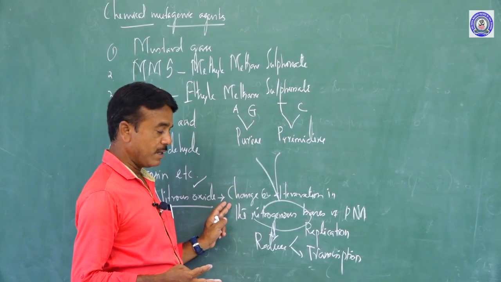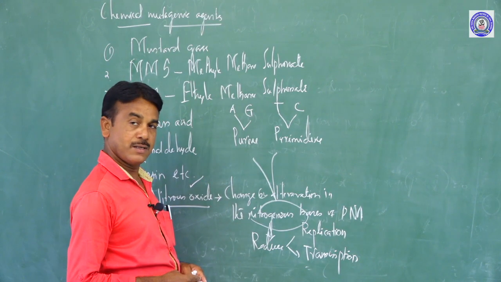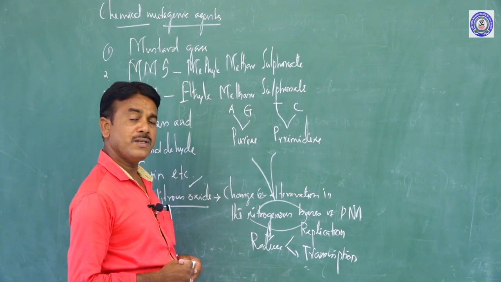So with the help of chemicals, the process of replication is arrested, as well as transcription.